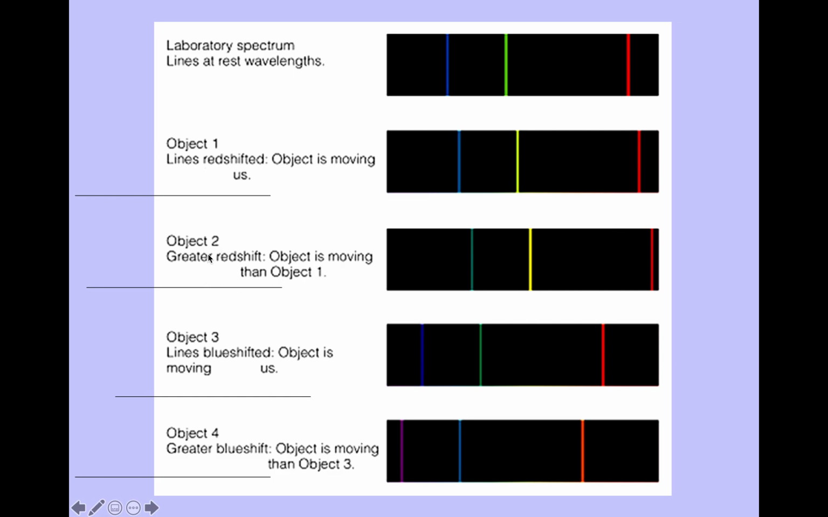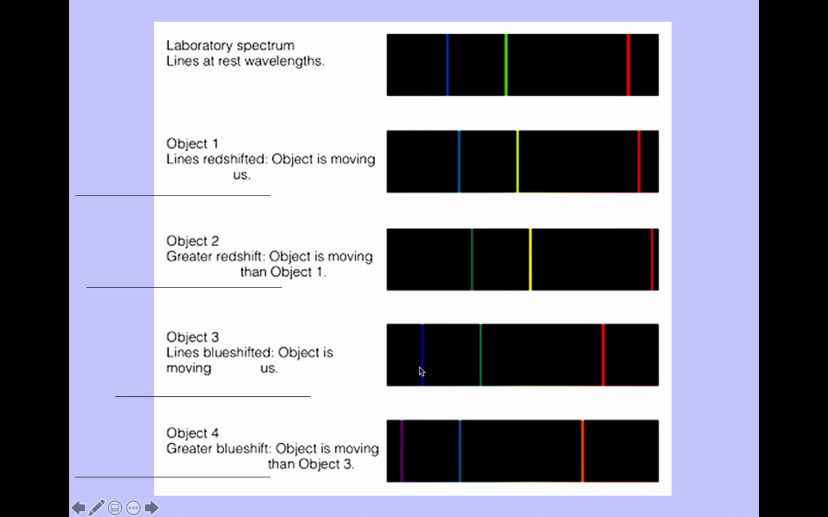Now, object 2 is a greater redshift. Okay, so if you look here, that's lab. This is redshift. Whoa, that's a lot of redshift. Object 2 is moving away from us faster than object 1. Okay, so object 1 is moving away from us, but object 2 is moving away from us faster because there's a greater redshift. I want you to pause the video and use that thinking to talk about object 3 and object 4. Object 3 is blue shifted, object 4 has a greater blue shift. So do that and we'll come back.